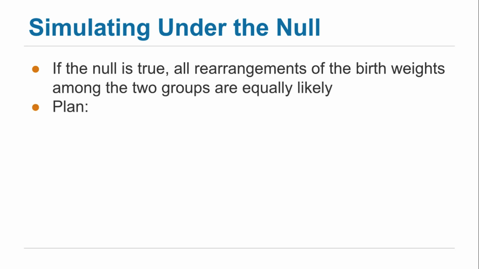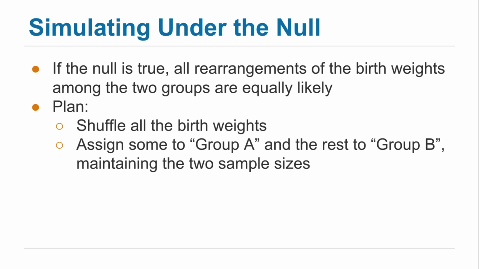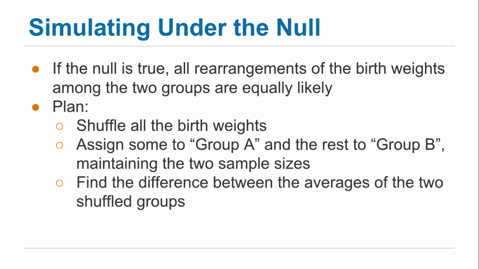So here's the plan. We are going to shuffle all of the birth weights and then assign some to group A, the smokers, and the rest to group B, the non-smokers, maintaining the two sample sizes carefully. And we will find the difference of the averages of these two shuffled groups. That will be one value of the test statistic simulated under the null hypothesis. And then we just do this over and over again. Shuffle all of the birth weights, label the right number of them smokers and the right number non-smokers, look at the difference between the averages, and just keep going.